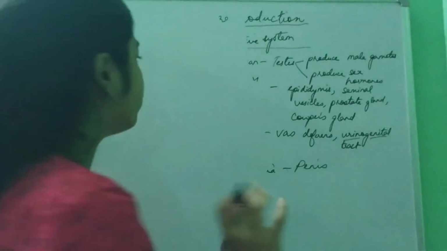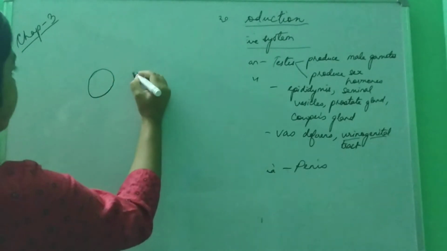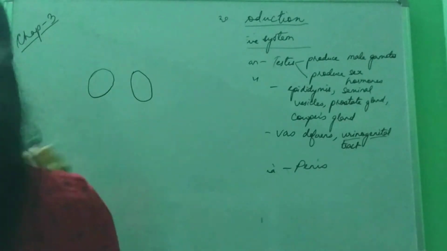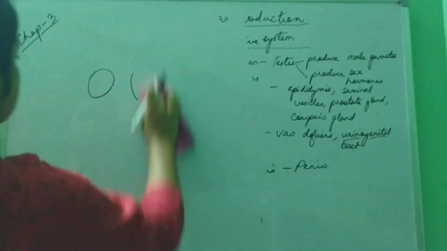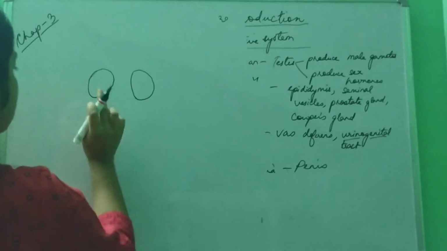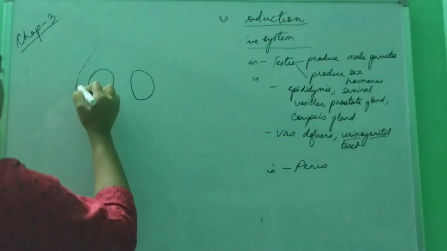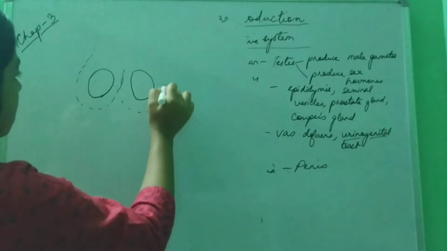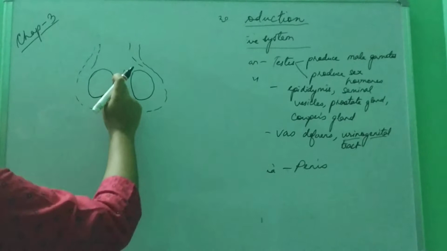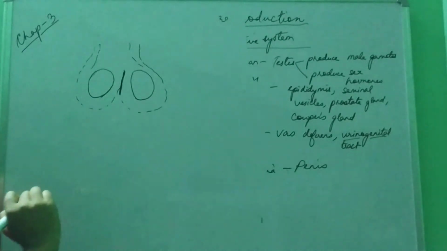The testes are oval structures. This is one, this is the other. They are covered by a structure known as the scrotum, and the part in between is the scrotal septum.